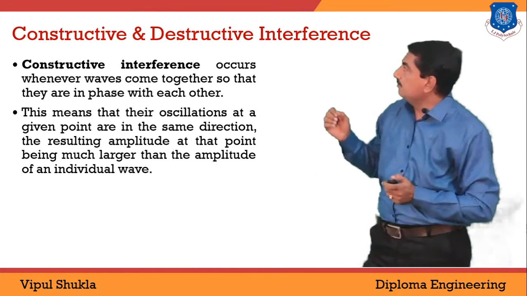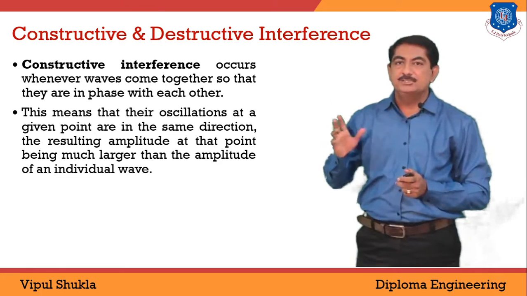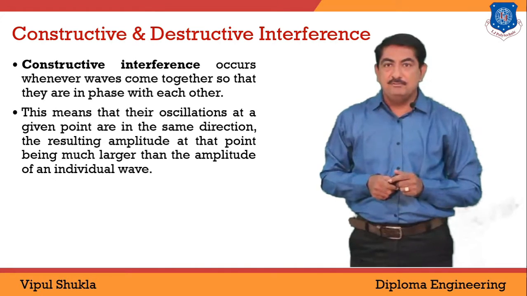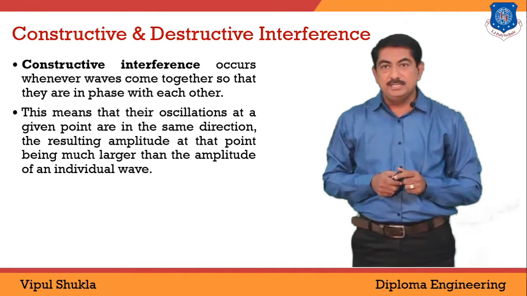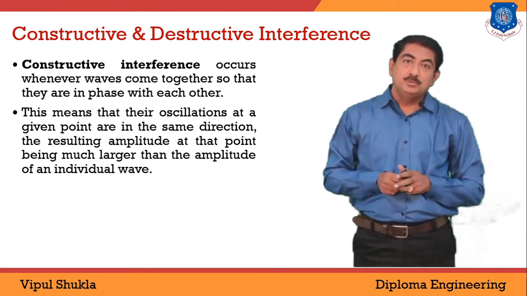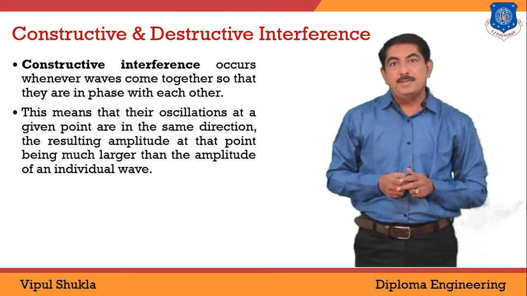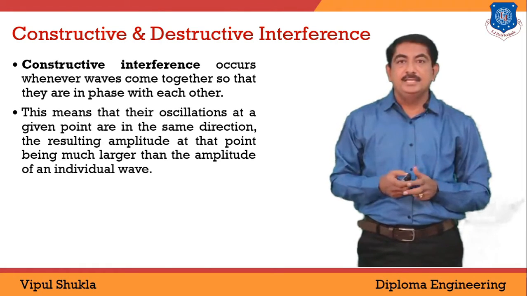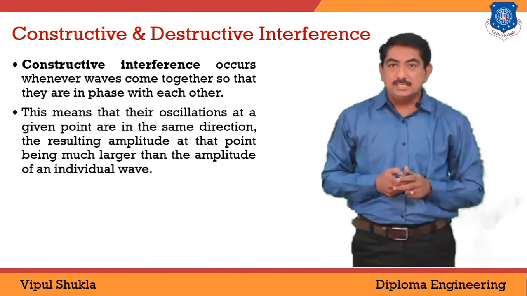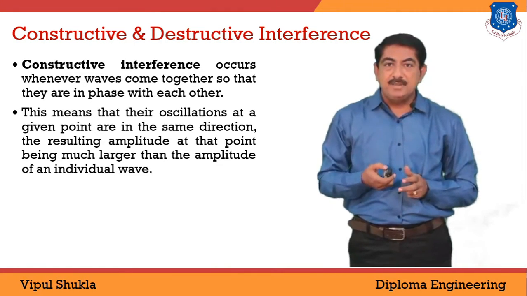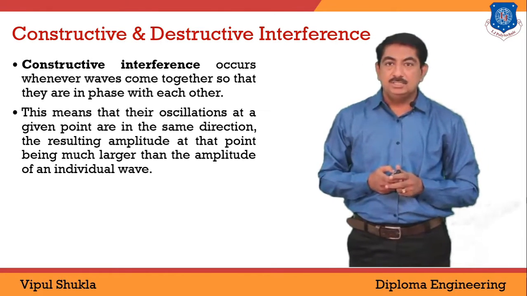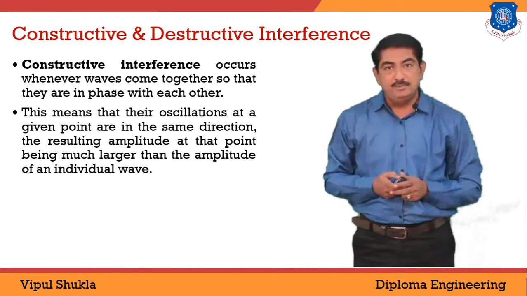There are two types of interference, constructive as well as destructive interference. Constructive interference occurs whenever waves come together so that they are in phase with each other. The meaning of phase is the angular position of the waves with respect to some reference point, and we are taking the x-axis as a reference point. This means that their oscillations at a given point are in the same direction and the resulting amplitude at that point is much larger than the amplitude of the individual waves.